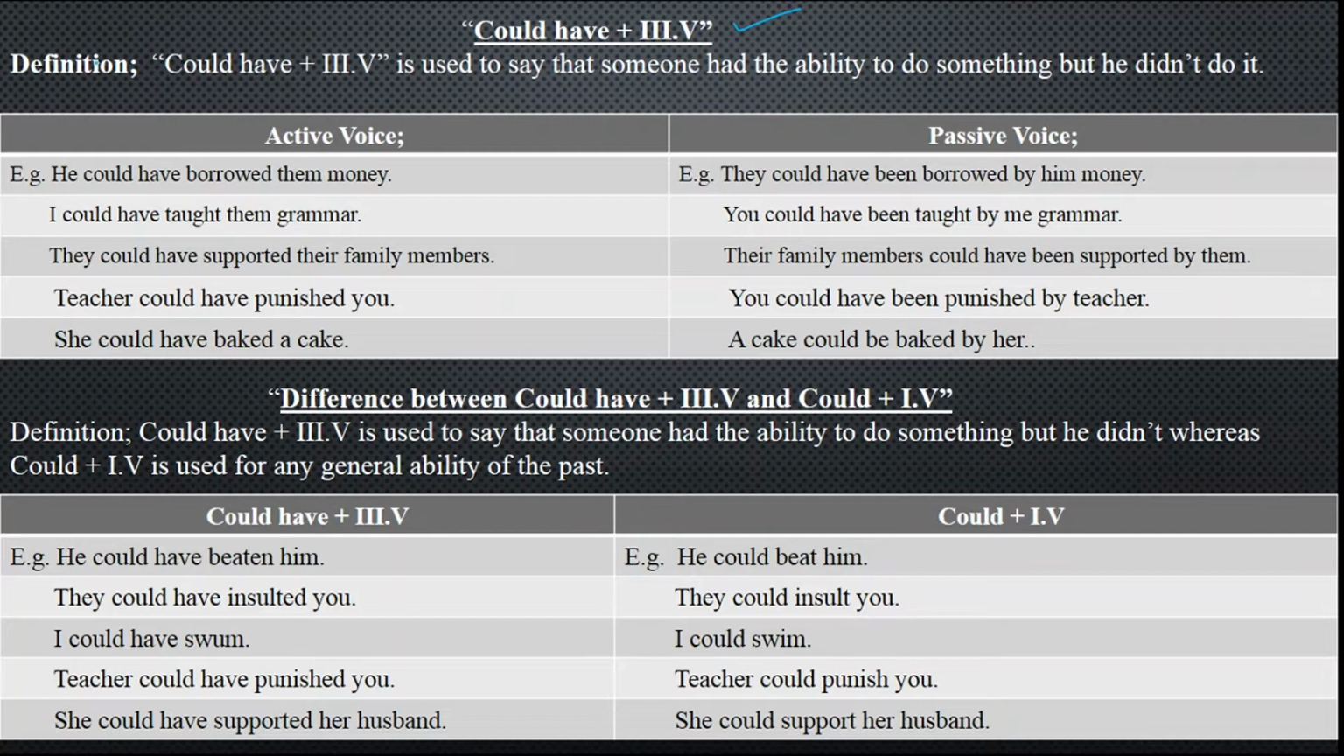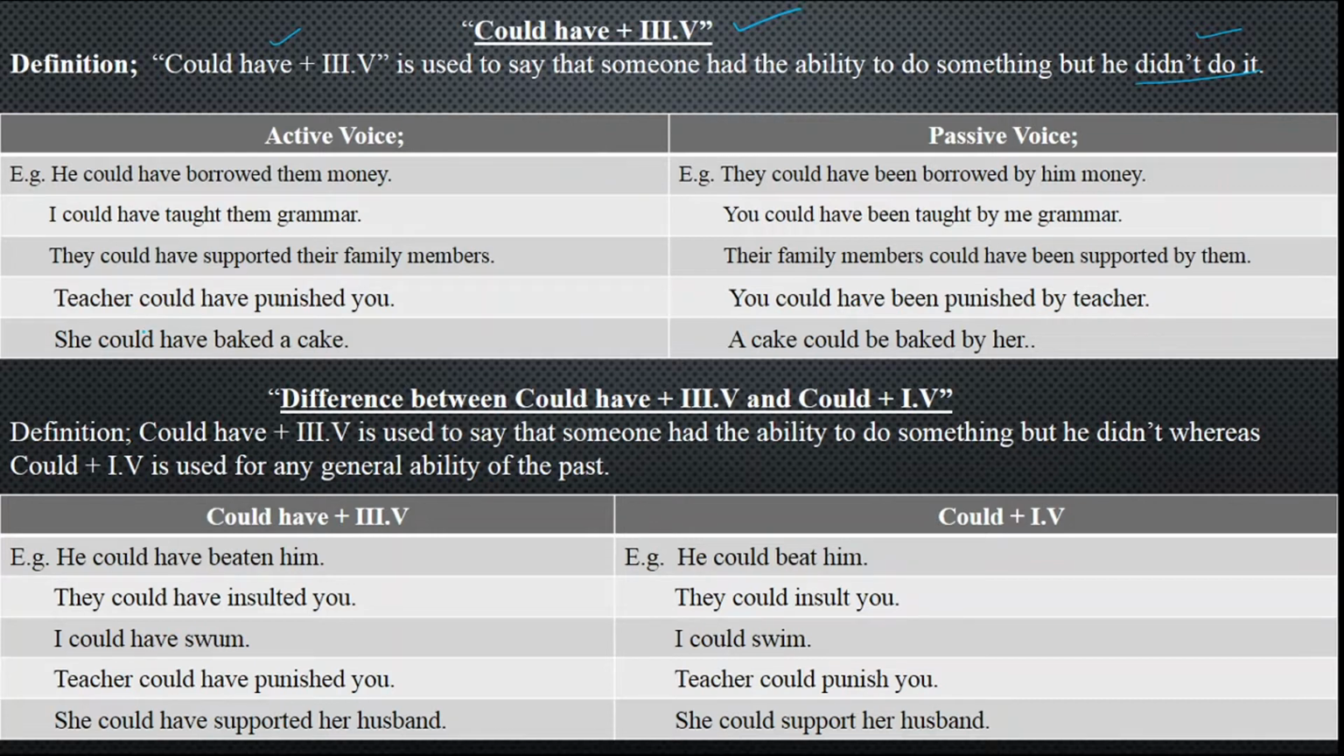Could have plus third form of the verb is used to say that someone had the ability to do something but he didn't do it. Now what does it mean? Could have plus third form means he had the ability to do it but he didn't do it. He had the authority or the ability to do it. No one could stop him, but he didn't do it himself or herself.